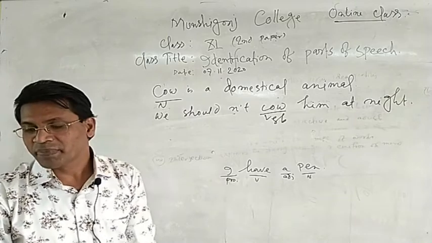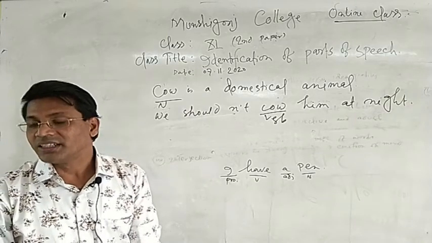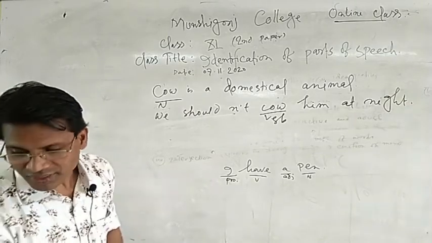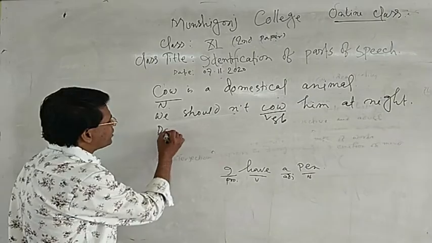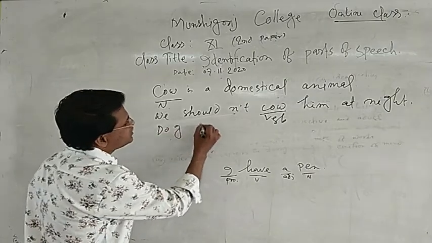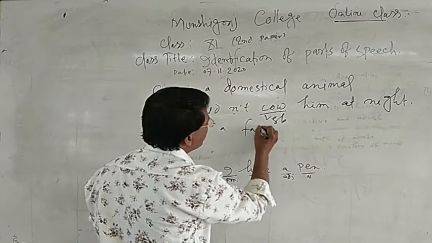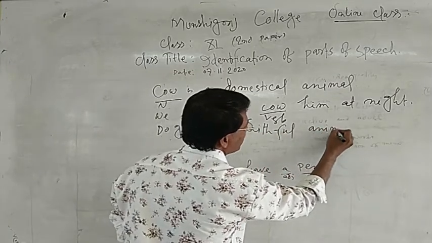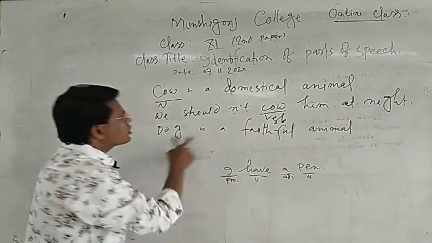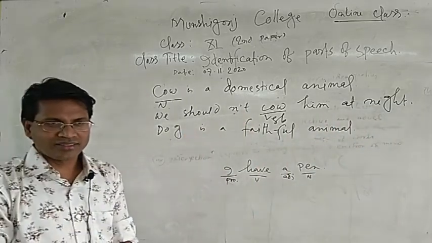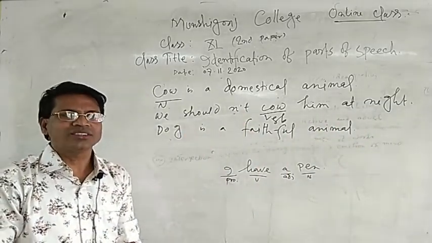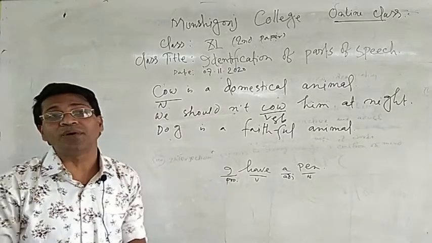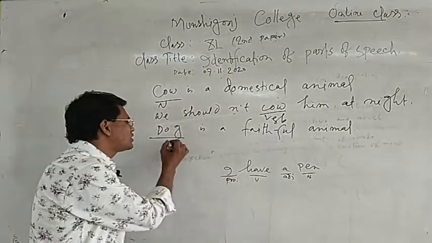In the same way, dear listener, I will discuss another example. Dog is a faithful animal. Here, dog is no doubt a noun.